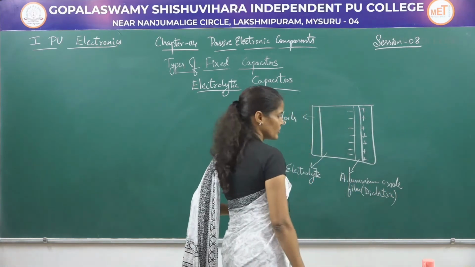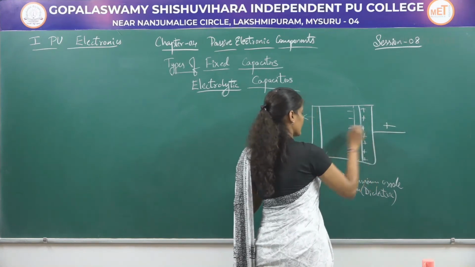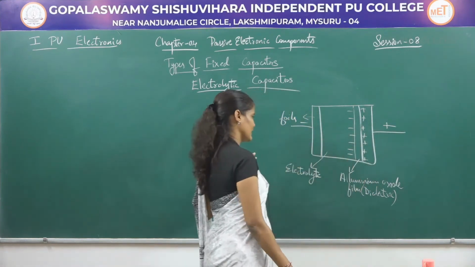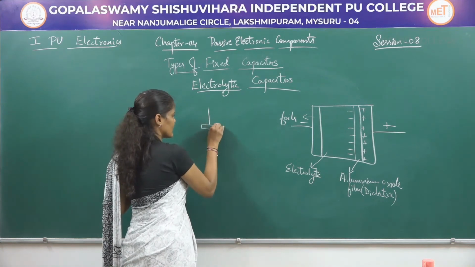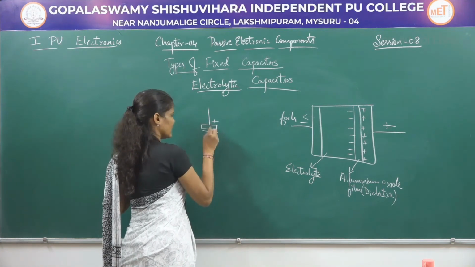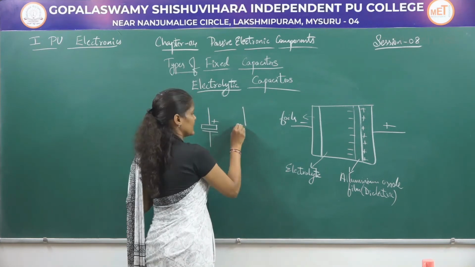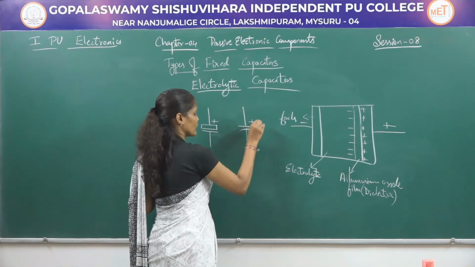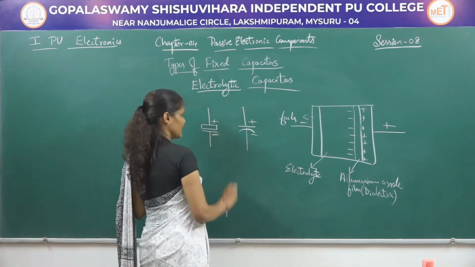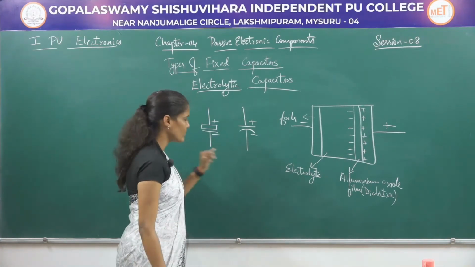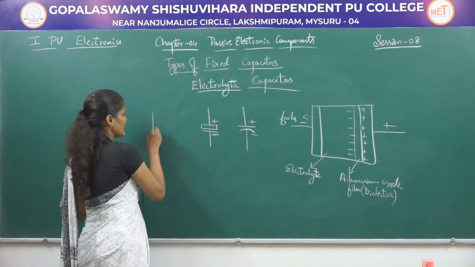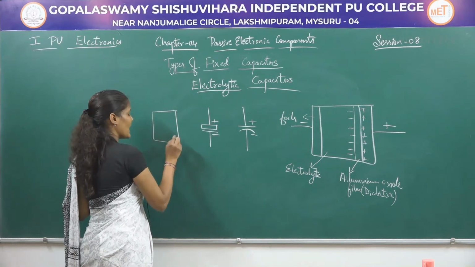So we are going to represent these capacitors like this, and the symbolic representation of this capacitor is like this, or simply it is like this. So this is the positive terminal, and this is the negative terminal. The electrolytic capacitors will be symbolically represented like this, and these electrolytic capacitors will be having two leads.